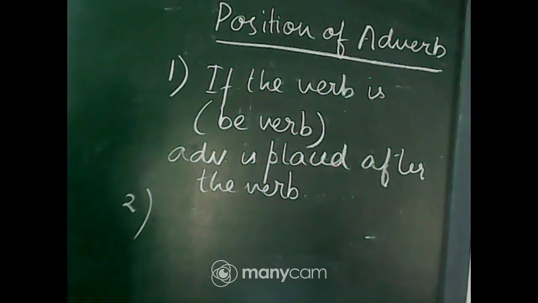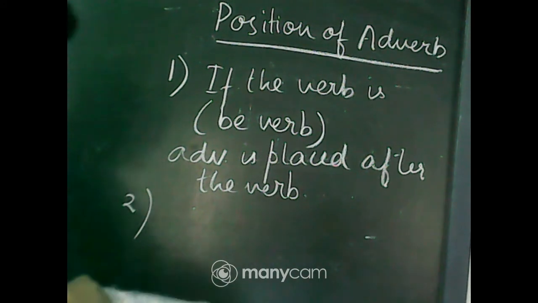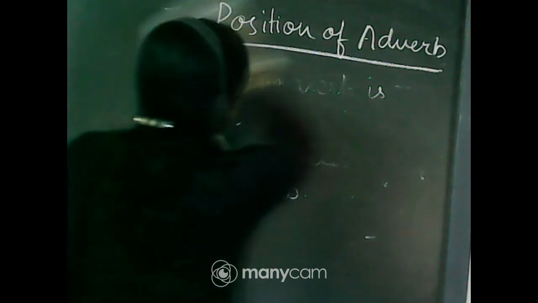And come to exercise number E. She often catches viral infection. Okay.